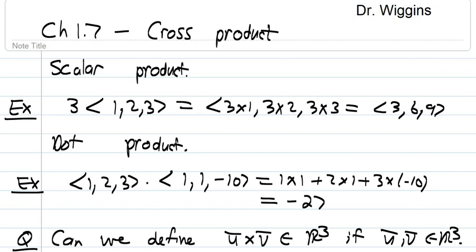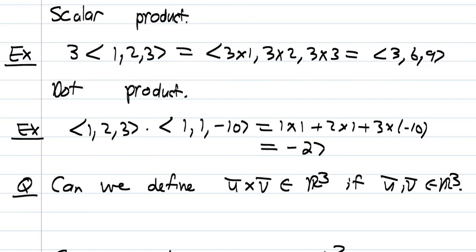A lot of you have asked, is it not possible to have two vectors and define a product in such a way that a vector times a vector becomes a brand new vector? That is the idea of cross product. Can we define a vector crossed with another vector to become a new vector? The answer is yes. Now the definition is quite complicated, and this is the reason why we are doing it now.